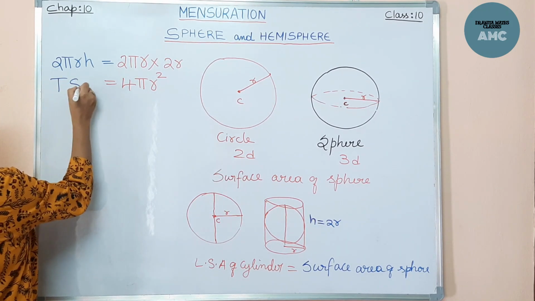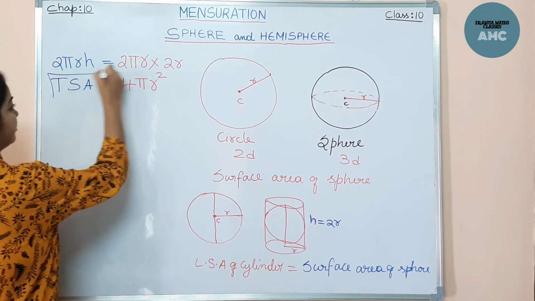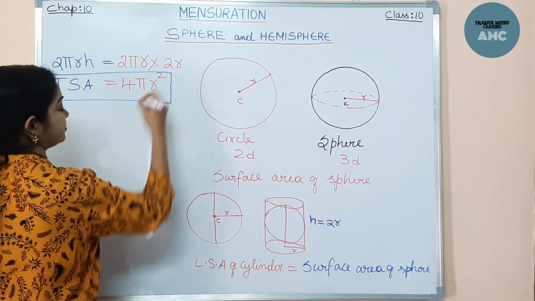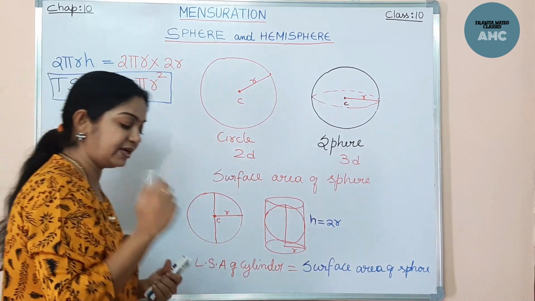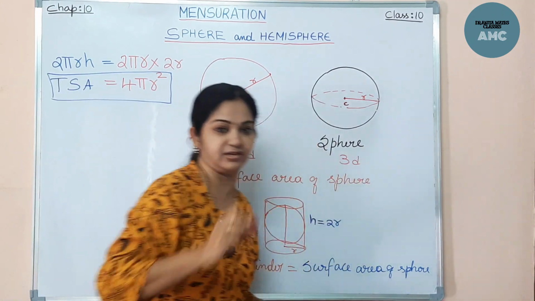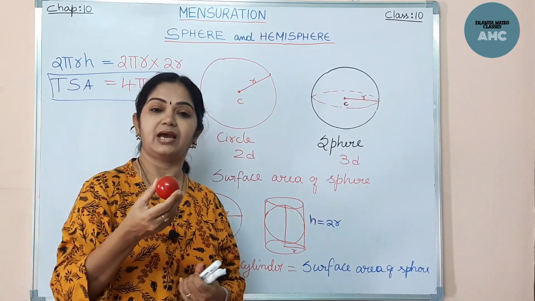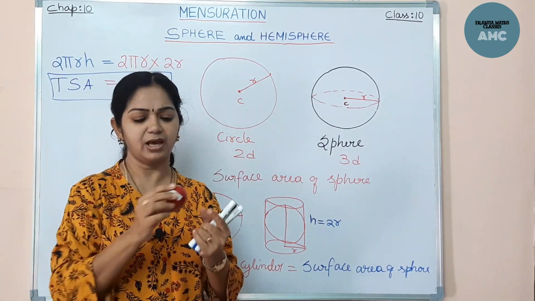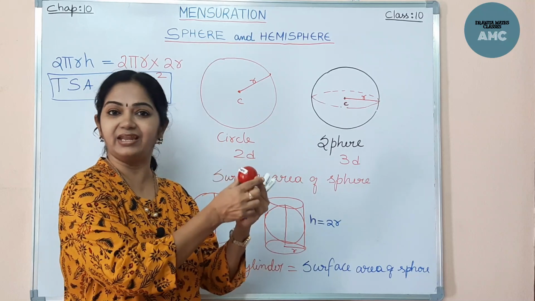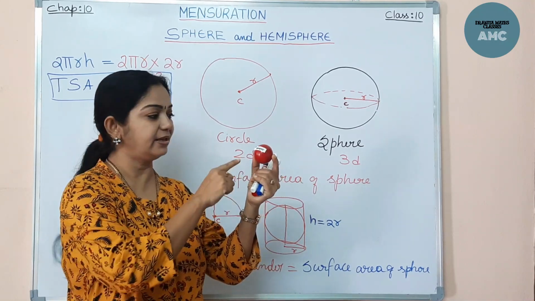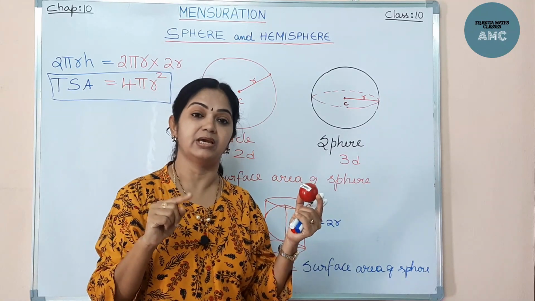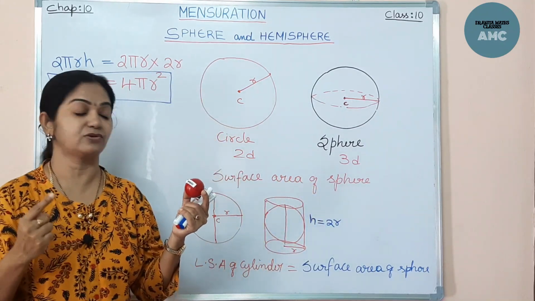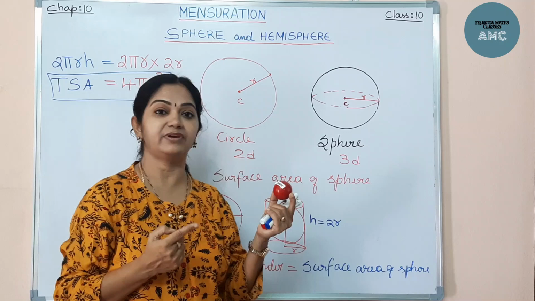So this is the surface area of the sphere. So we can call it a TSA or LSA, right? Now we need to understand that surface area means two surface areas, right? Total surface area and the curved surface area. Now in a sphere we don't have any lateral faces or edges like the other 3D objects. In case of cube and cuboid, we have edges.